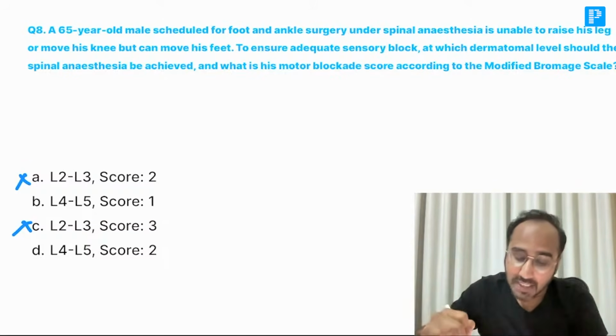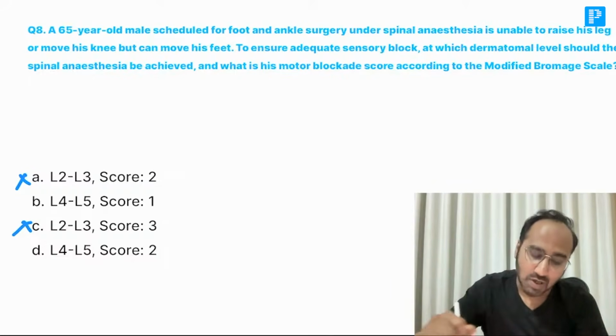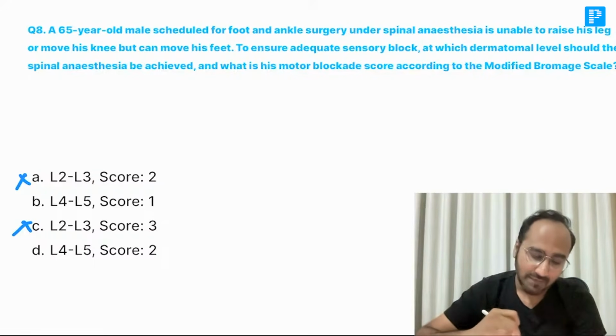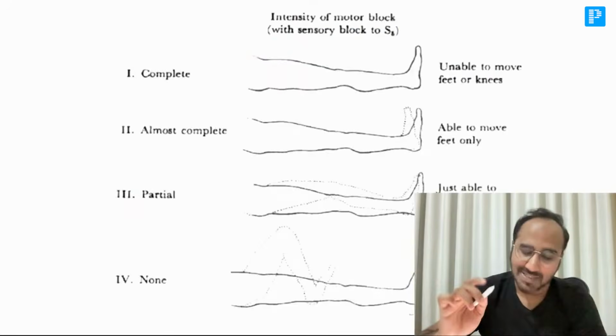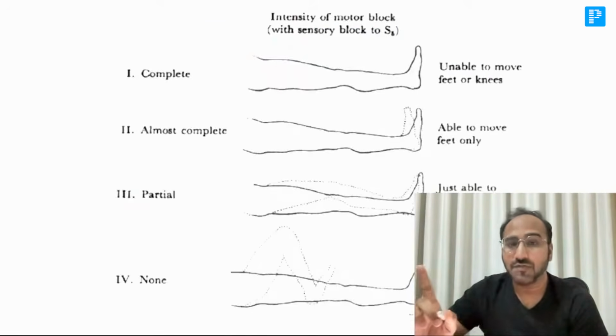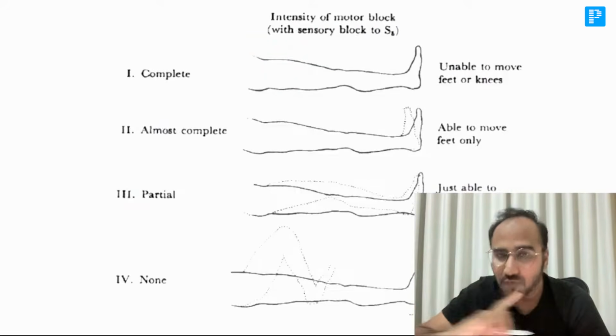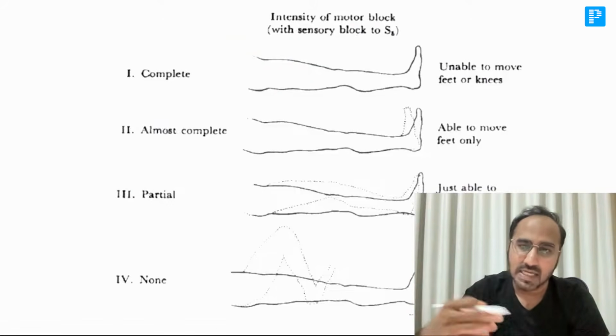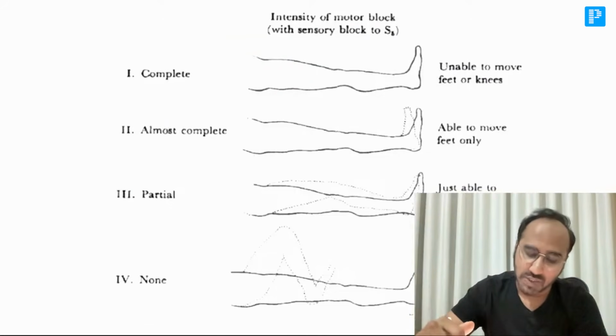Now, according to the Bromage score, what is the patient's grade? Remember, guys, the patient is unable to raise his leg or move his knee, but he is able to move his feet. According to the Bromage scale, Bromage 1 is when the patient is not at all able to move his knee or feet.